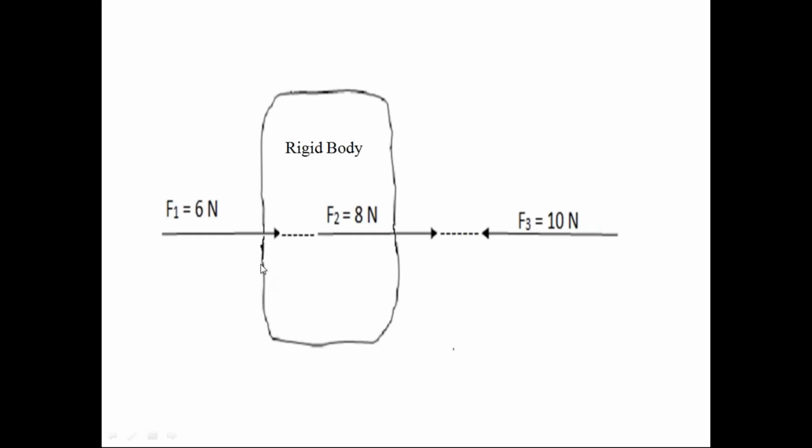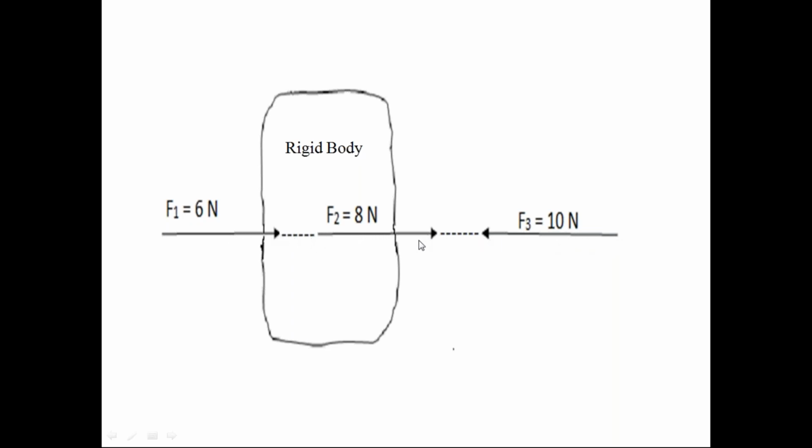Check this diagram. Here we have number of forces. All these forces are acting on the same straight line. These forces are having different directions. F1, F2, same direction. F3, opposite direction. Even though these forces are having different directions and different magnitudes, all the forces' line of action is on the same straight line.